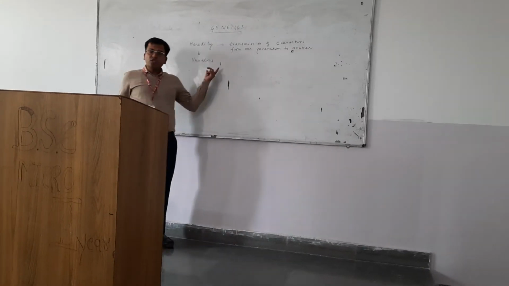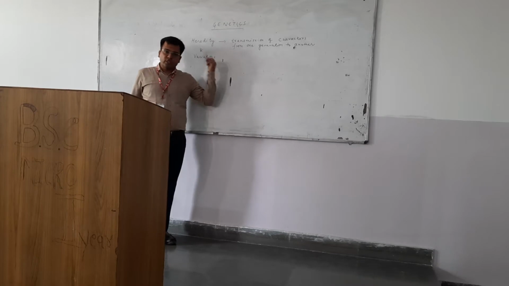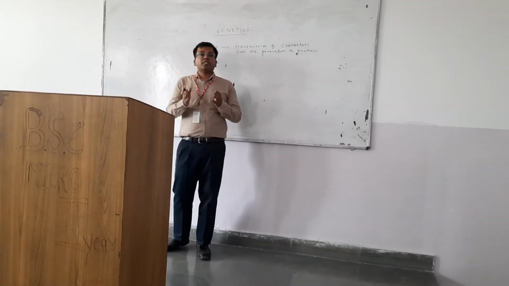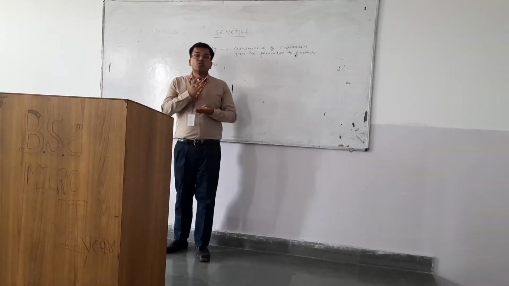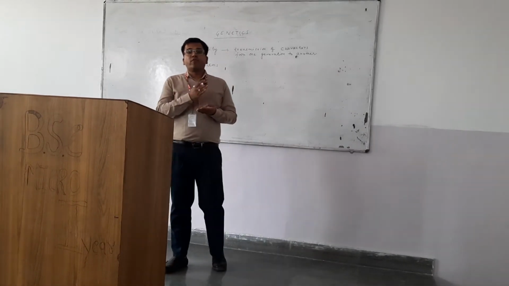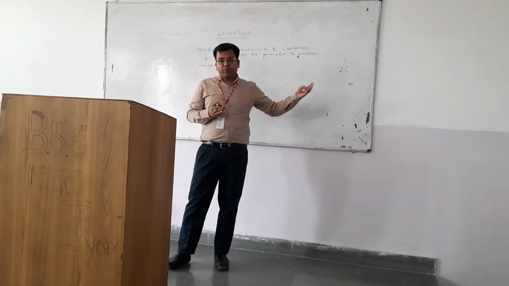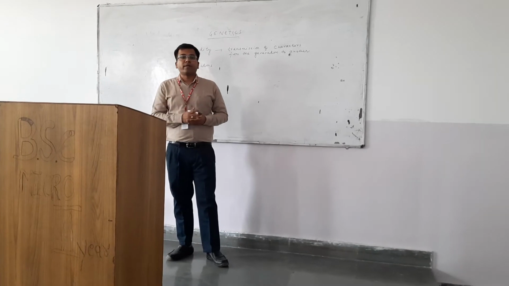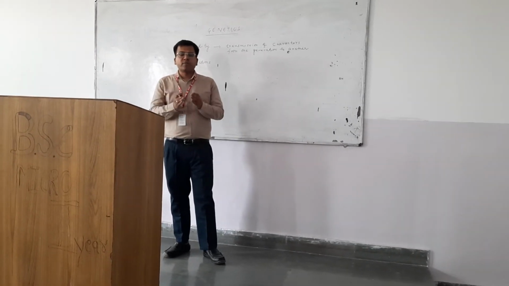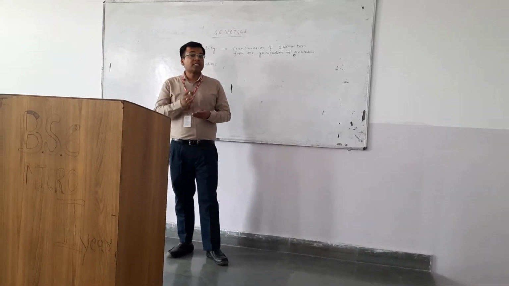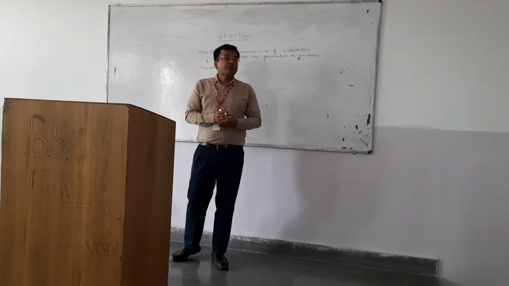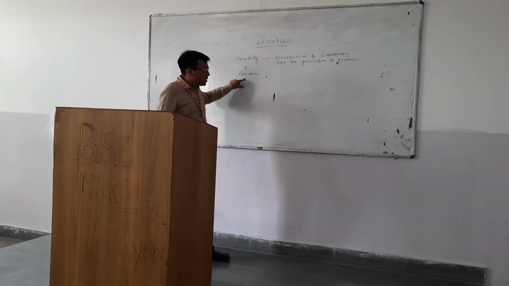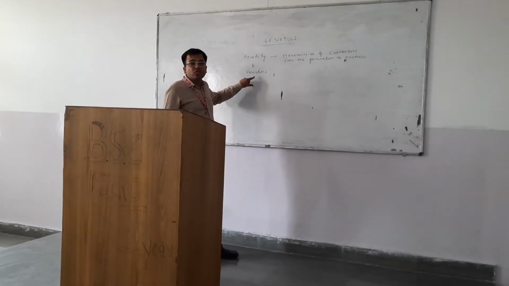Whereas variations means why we are different from each other, why we are different from our parents. In sexual reproduction, the product is called zygote, and zygote is not 100% similar to any of the parents, unlike the product of asexual reproduction, the clone, which is just a replica of one of the parents. Zygote is quite a bit similar to both the parents, but it is different also from both the parents. And variations are the reasons why we are different from our siblings also. Variations are the reasons why we are different from each other.